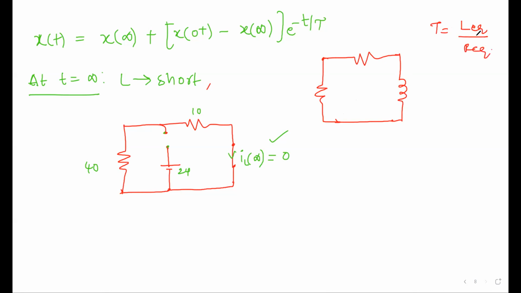So in order to find R equivalent, first we have to open this inductor.